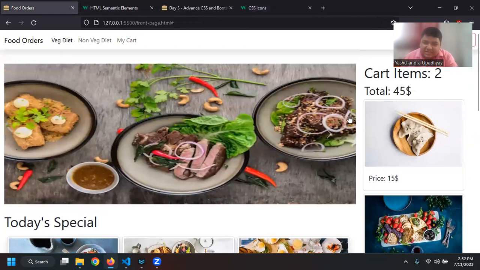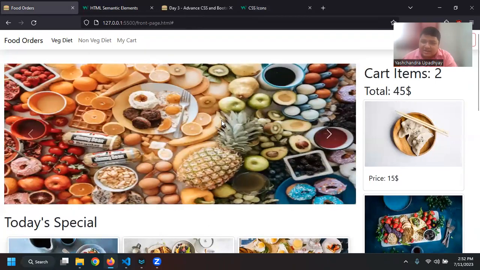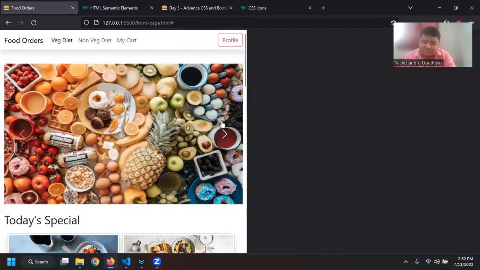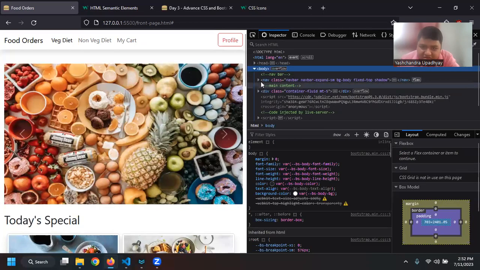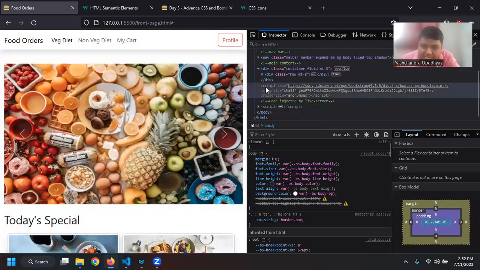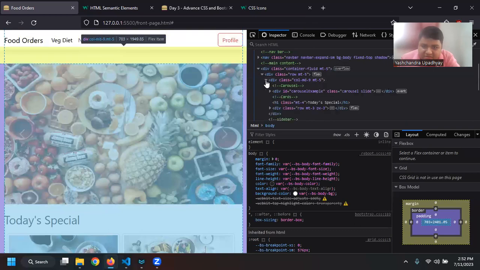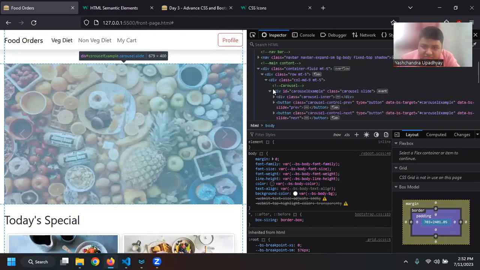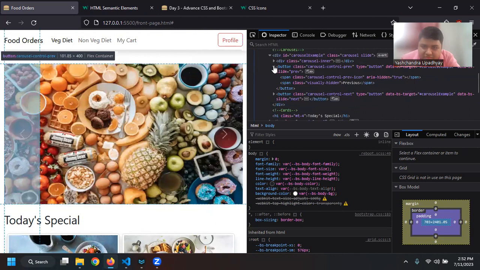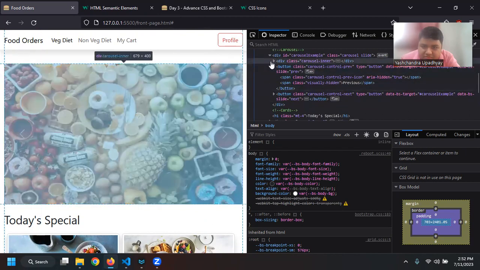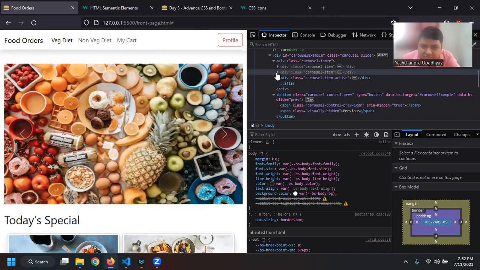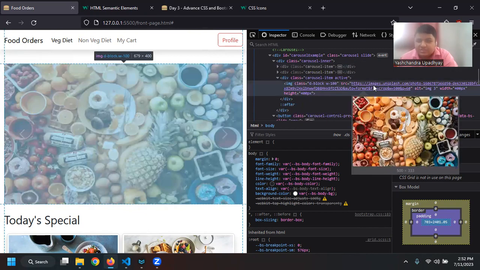All of these images that I have are taken from a CDN, from a link. I have used Unsplash. So if I click on this and then move on, you can see that if I hover over it, you can see the image, right?